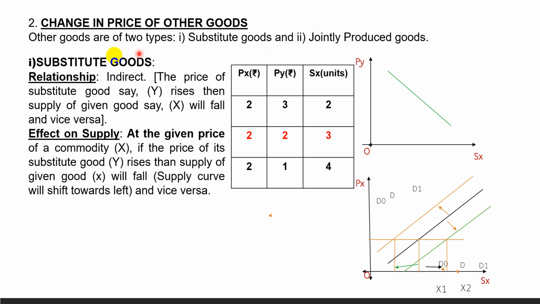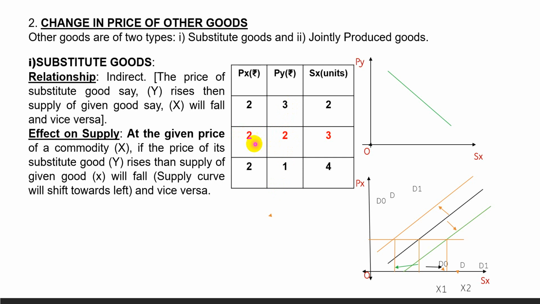These are some examples of jointly produced goods. Now let us see how they are related. In the case of substitute goods, we find an indirect relationship. That is, if the price of a substitute good, say Y, rises, then the supply of the given good X will fall. And if the price of good Y decreases, then the supply of the given good X will increase. We can represent this with the help of this diagram. The price of X, the given good, is constant, and the price of Y, its substitute good, is changing.